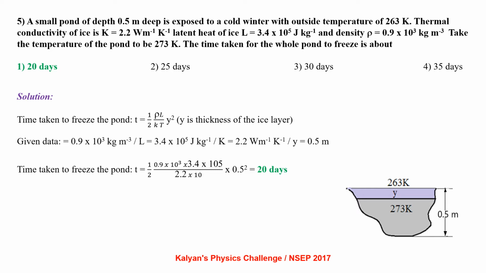Time taken to freeze the pond, T equal to 1 by 2 ρL by KΔT into y square, where y is the thickness of the ice layer. Substituting the given numerical data into the formula, we have T equal to 20 days.